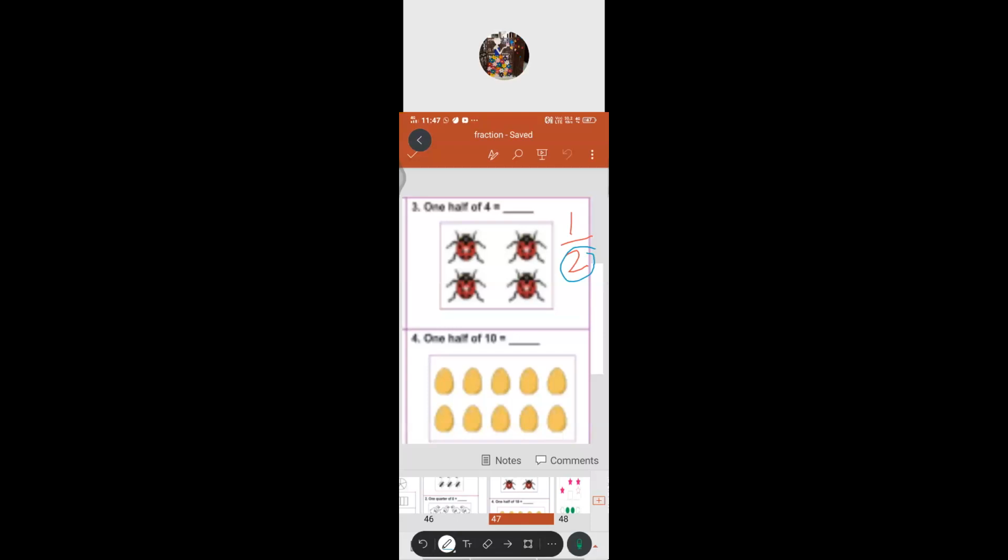So we have to divide them into 2 each. Two, ma'am. Sharon, are you there? Yes, 2, ma'am. Very good, 2 equal parts. So 1/2 of 4 in the sense, we have to divide them into 2 equal parts. Got it? Very good.